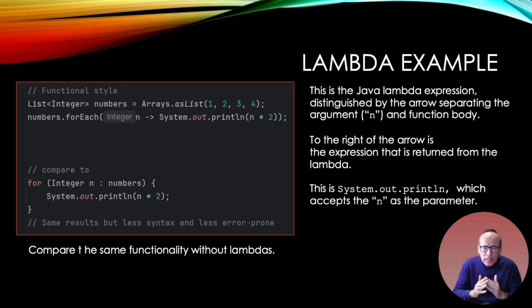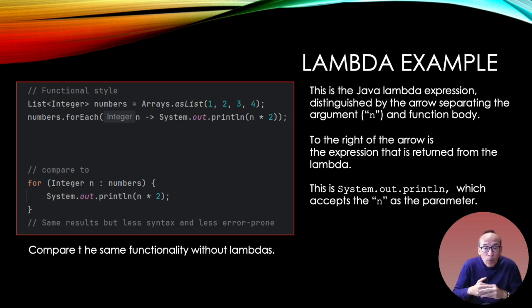Okay, we always like examples. So compare these two pieces of code. The array list is always going to be there. So we have a list of integers. We're going to call it numbers: 1, 2, 3, 4. But look at how the lambda, which is built into the list class, does a for loop.